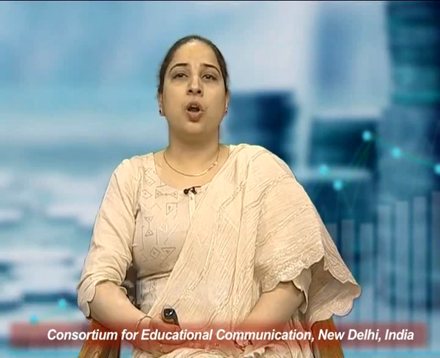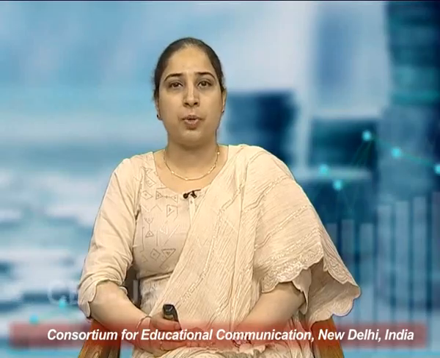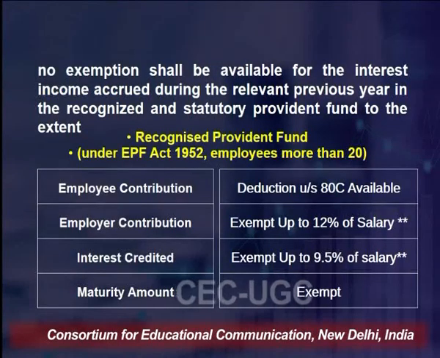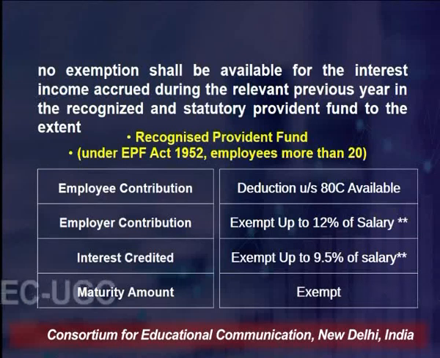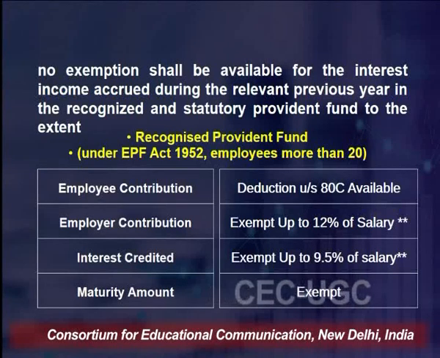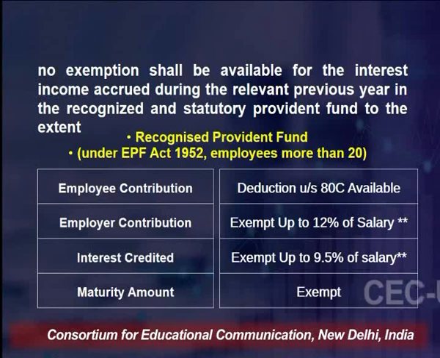Now, further on, the second, or let's say the third category overall, otherwise if we talk about EPF, then we have the recognized provident funds. This recognized provident fund is as per the EPF Act 1952, and here the employers are supposed to maintain such RPF accounts in case the number of employees is more than 20 in an organization or institution.